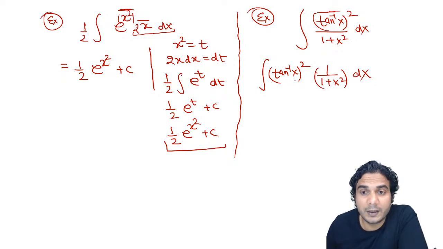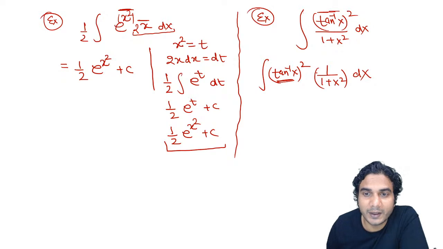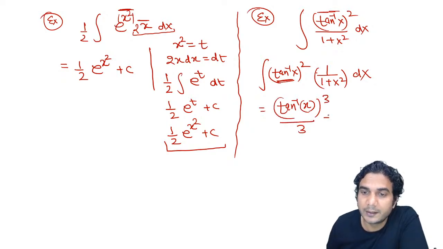If you directly compare it, then it is f square into f dash. So you can apply the formula of x square, right? Just replace f by x. So it is x square. That means you need to apply the formula of x square, which is x cube by 3. So if I directly write the answer, the answer is tan inverse of x whole cube by 3, all right? So I hope you are getting it.